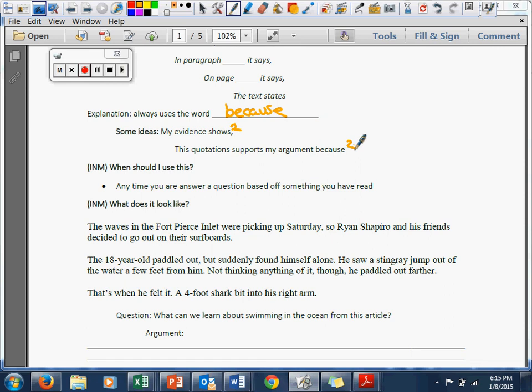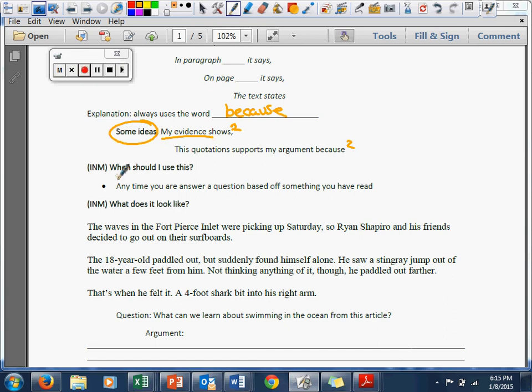All right, so as we answer today, I'd like you always to use the ideas that I'm giving you on this front page. So if you're on the exit ticket or you're on the independent practice and you're trying to figure out how to start a sentence, I'd like you to flip back to this first sheet and use one of my sentence starters. All right.